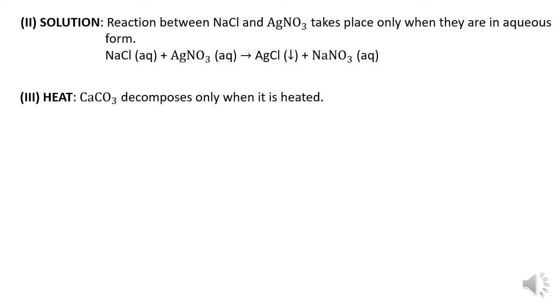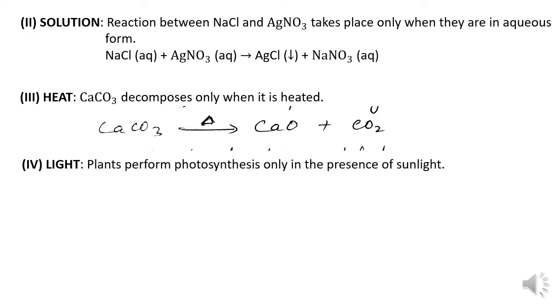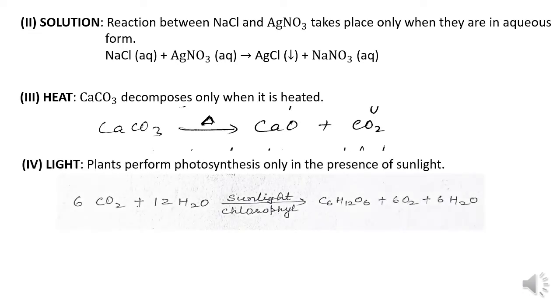Heat. It is also a condition required for a chemical reaction. Calcium carbonate decomposes only when it is heated. In this reaction you can see there is a triangular sign. It is called delta and it represents heat. Next condition is light. Plants perform photosynthesis only in the presence of sunlight. If there is no sunlight, no photosynthesis will take place.